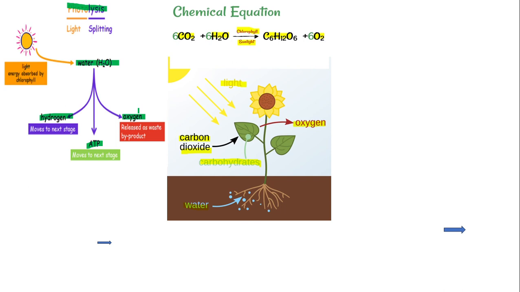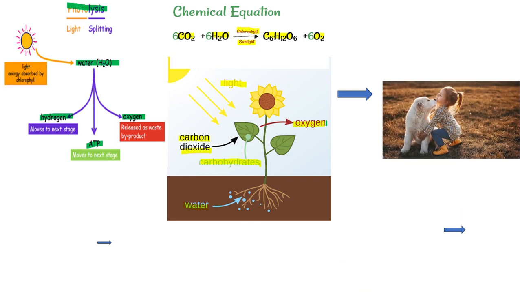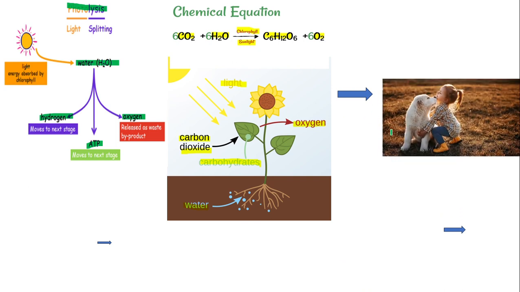Guys, these are only two ways that produce oxygen. Now, next we are going to study those processes which only use oxygen, and in turn they produce carbon dioxide, and that carbon dioxide will be used as the reactant of photosynthesis. So, moving to the next step, the oxygen in the atmosphere is now inhaled by animals and human beings.